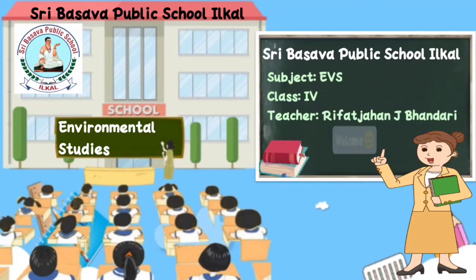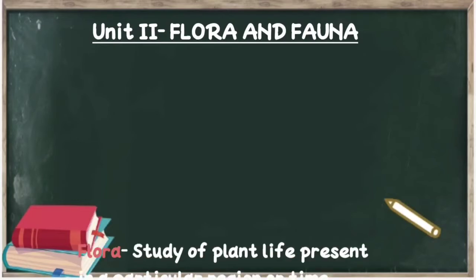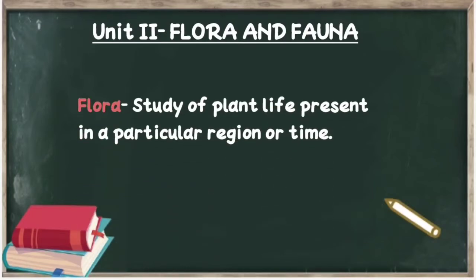So today we are going to begin the next unit, Unit 2, Flora and Fauna. Before we begin the first chapter from this, let's discuss what we mean by Flora and Fauna. Flora means the study of plant life present in a particular region or time. In flora, we are going to study only plant life.